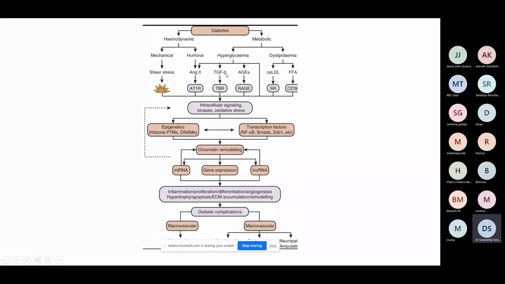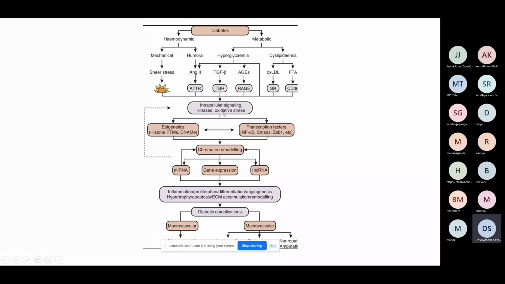These four factors, that is TGF beta, AGE, oxidized LDL, and FFA, act on receptors of their own. There are scavenging receptors. These are the receptors for AGEs, or this is the transforming growth factor beta receptor. So they act on their respective receptors, causing a variation in intracellular signaling.